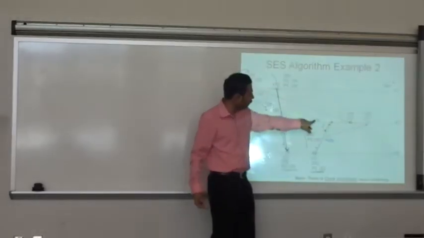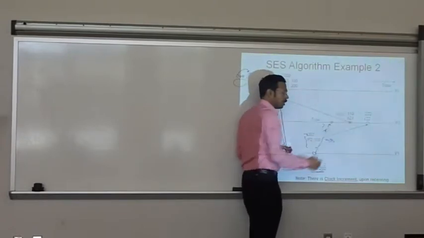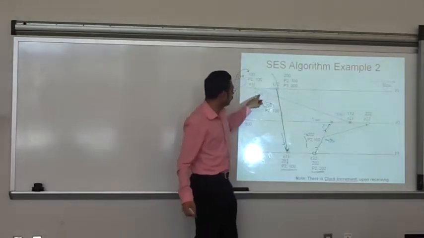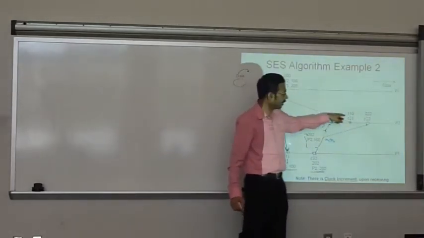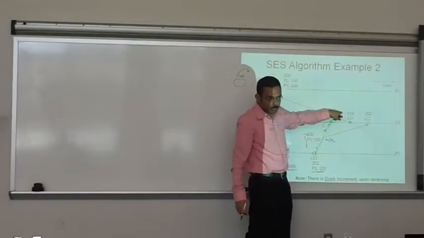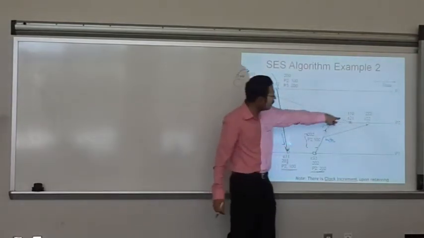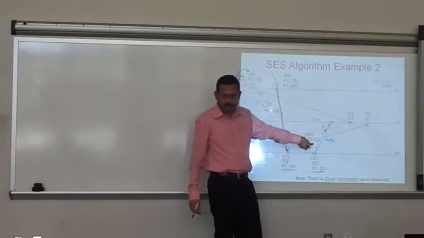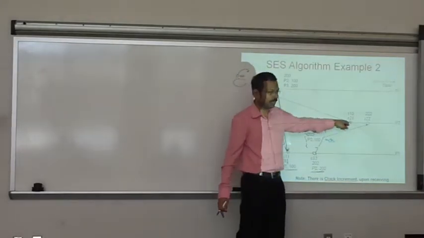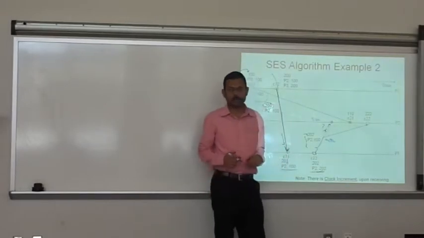Increment its clock value from this 0010 to 010, and then do a component-wise maximum. 1 and 0 maximum is 1, 0 and 1 maximum is 1, 0 and 0 maximum is 0. So this is the new clock value at P2. So now it compares this with this, the buffered one. And now its clock value is greater than this one, right? So which means it has got that message, which is this, it was received. So now it can go ahead and process this message. Is that clear?